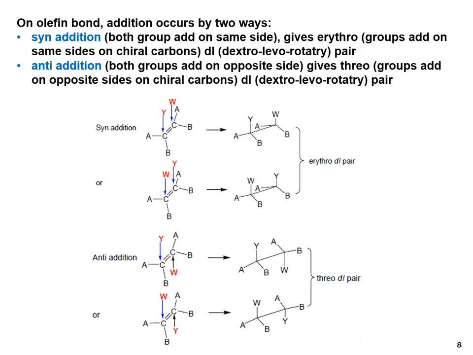In the second type, anti addition, the W and Y groups are attached on the double bond carbons in opposite directions. In the first way, it gives one enantiomer, and in the cross way, it gives a second enantiomer. Overall, it gives a threo DL pair. Erythro means both groups are attached on the same side, and threo means the groups are present in opposite directions.